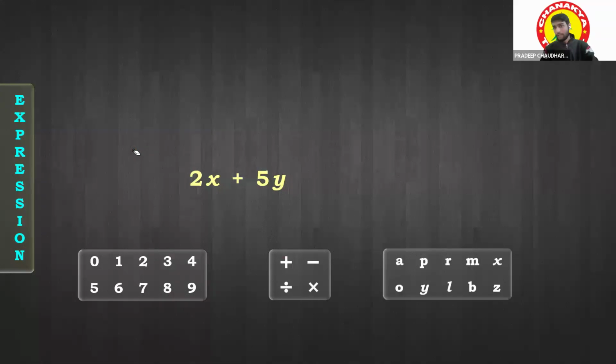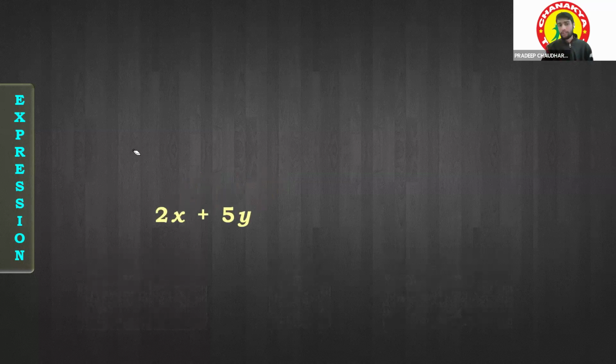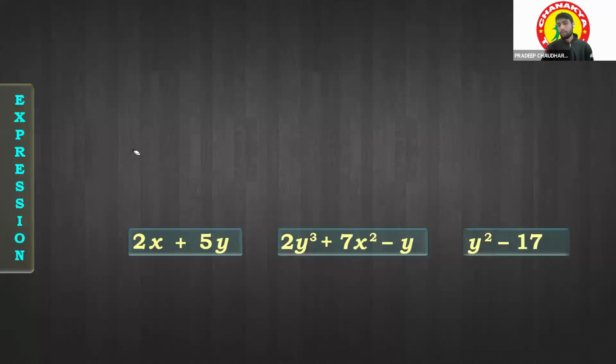So after that, suppose we put the plus sign, meaning any operation from that. These are the operators, okay? Meaning positive, negative, divide, multiply. These are used to do any operation. We are doing something over there, right? This is called an operation. This is the mathematical operation. That's why these are called operators. So I just have to put that positive operator over there. Now this is my 2x plus y, 2y cube plus 7x square minus y and so on.